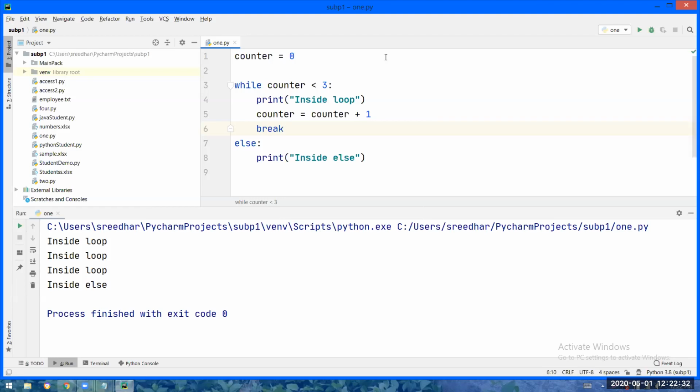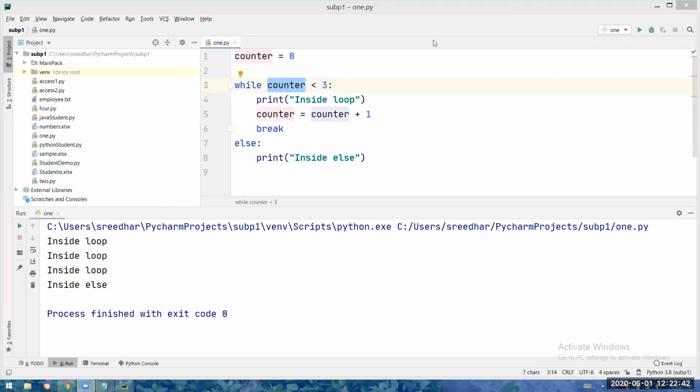Okay, so let us see. So 0 is the counter value. 0 less than 3. So let me take my pencil once. Finding a bit of difficulty in catching the pencil today. I don't know what Zoom is going to do. Okay. So 0 less than 3 is true. True means inside loop will be printed. Counter plus 1. That means 0 plus 1, counter became 1.